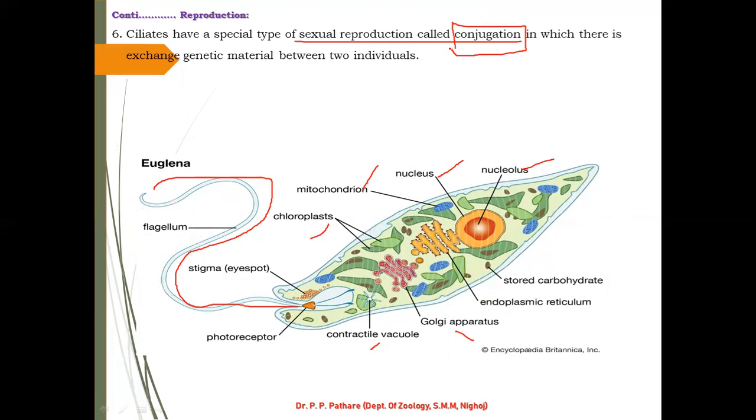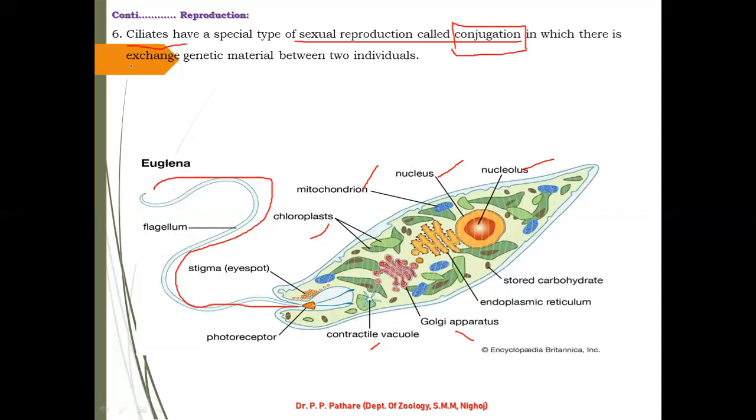Sexual reproduction is generally present in ciliates, which show cilia, and because of these cilia they can easily migrate from one place to another. Do you understand? If you have the ability to migrate, you can find a mate. Do you understand? This is the very simple logic behind this method of reproduction.